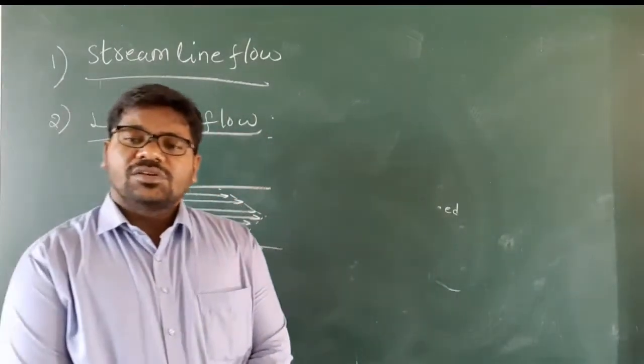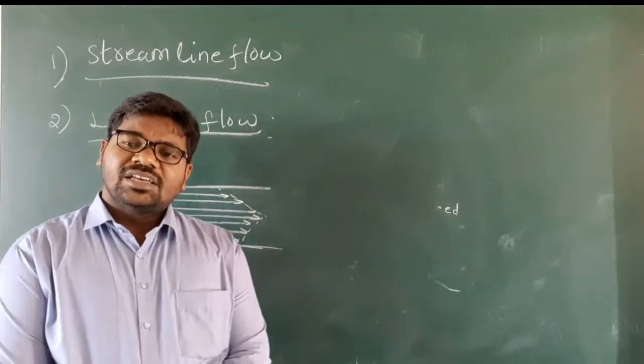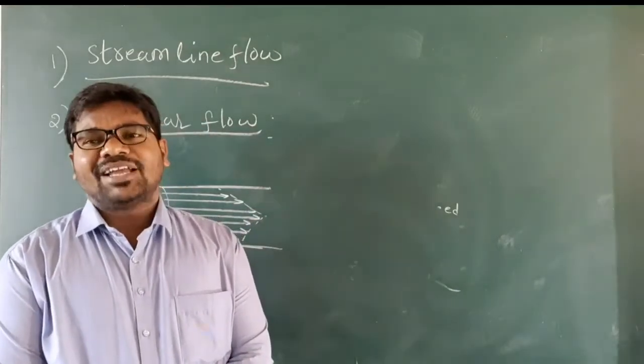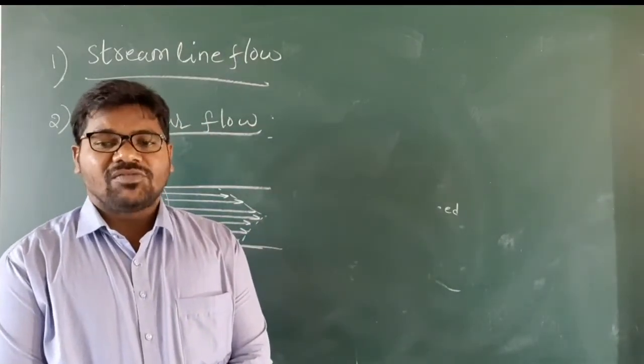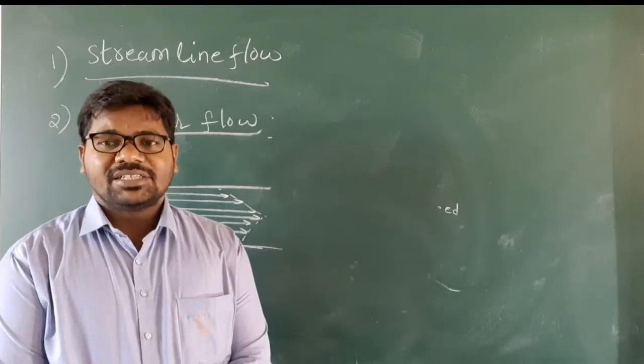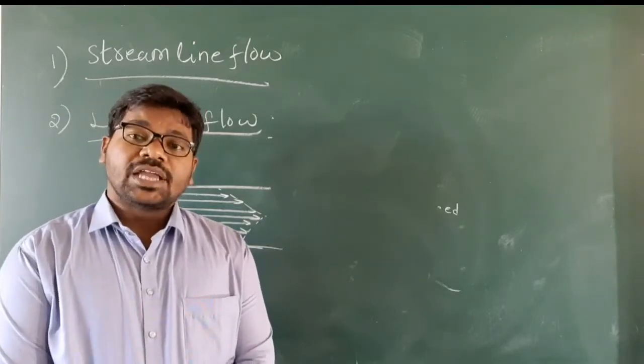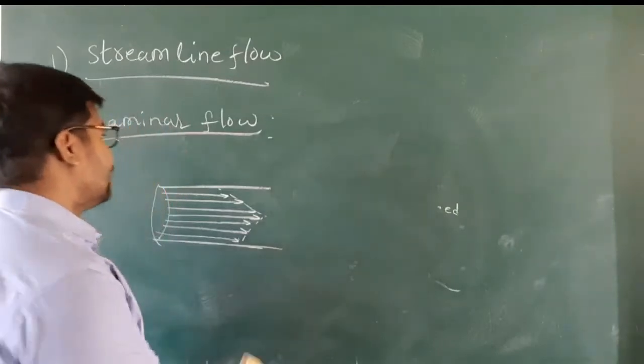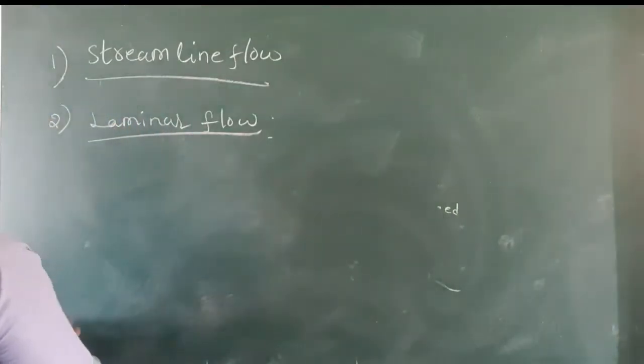Laminar flow is a streamline flow. Okay, understand my children? Okay, next, turbulent flow. Third one.